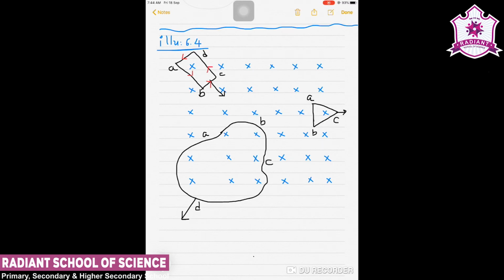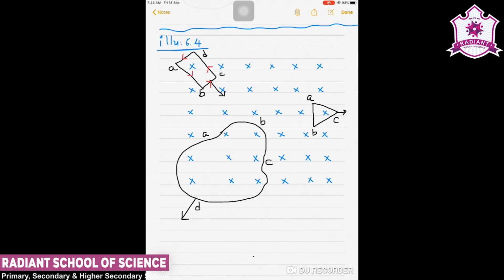So by approaching, because of the increase in magnetic flux, the induced current opposes it. That is the given case number 1.